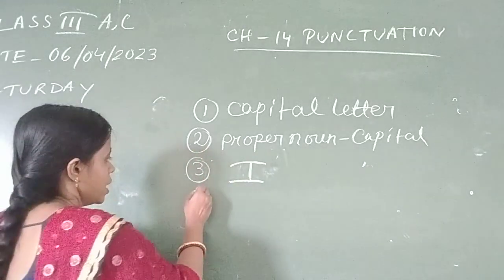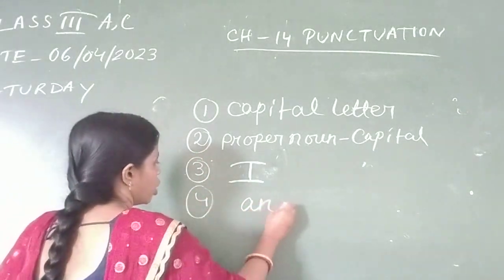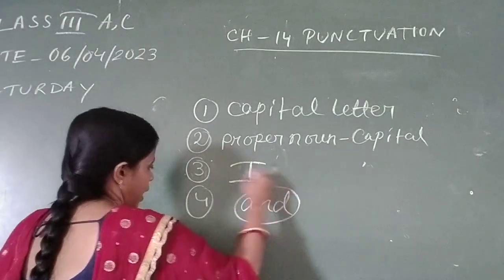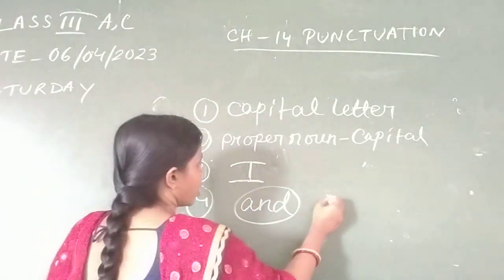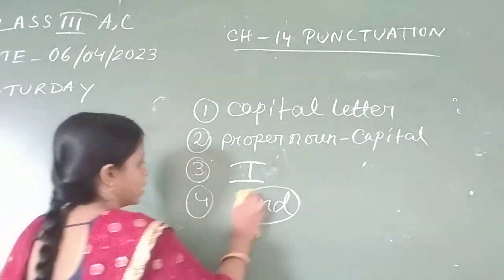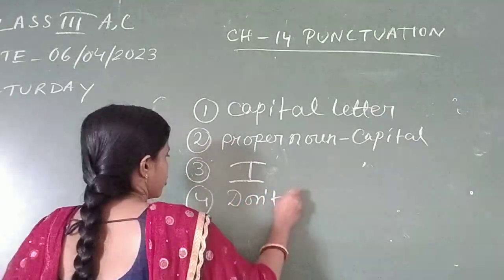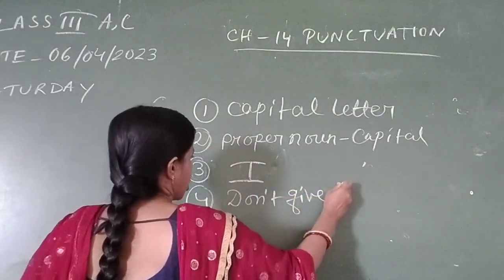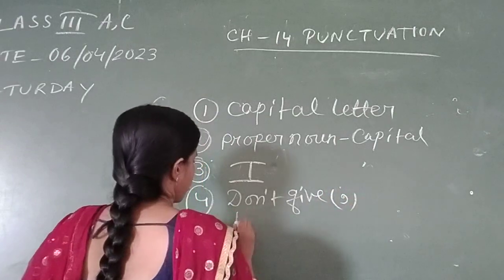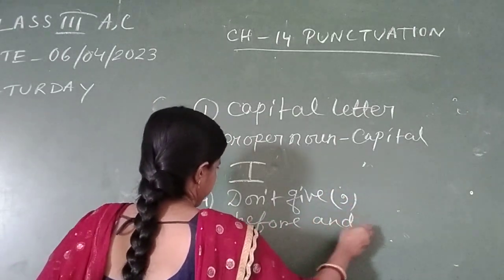Second thing, if you are using the word and, don't give a comma before it. Don't give a comma before and. I am writing: don't give comma before the word and.